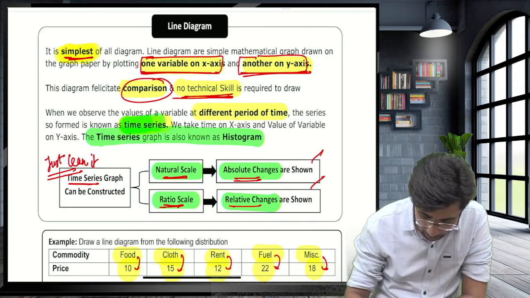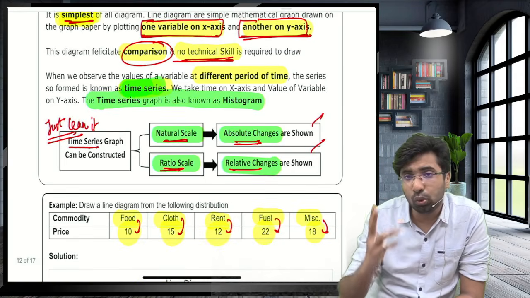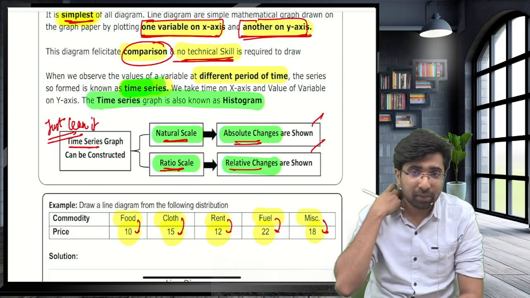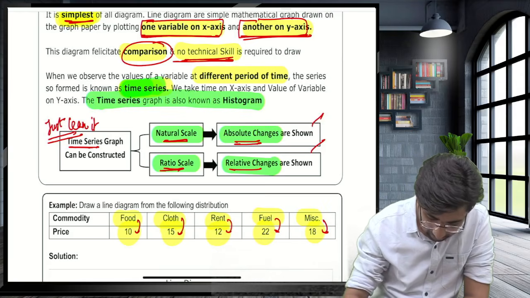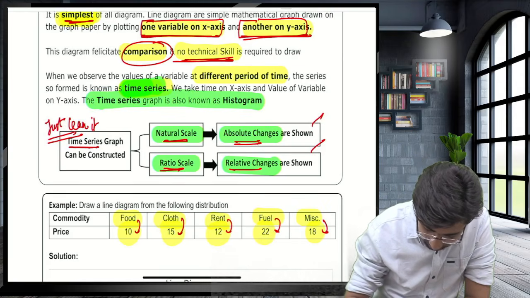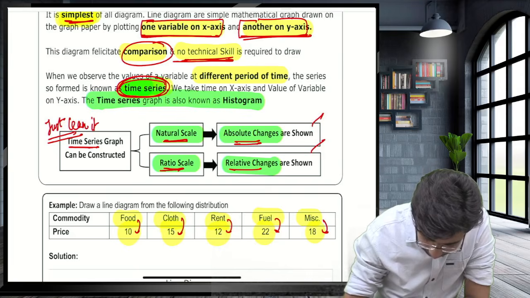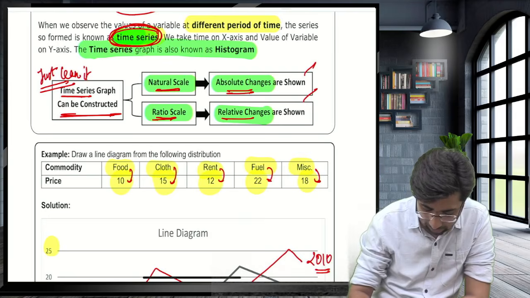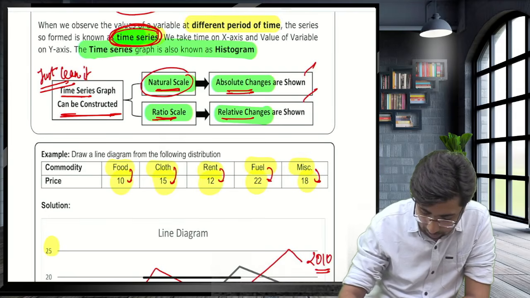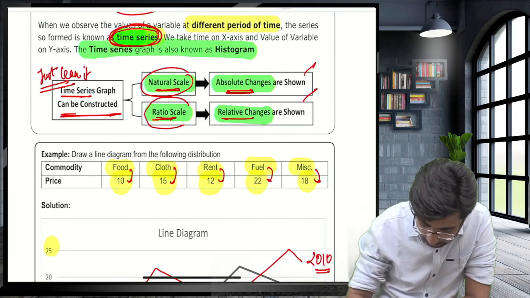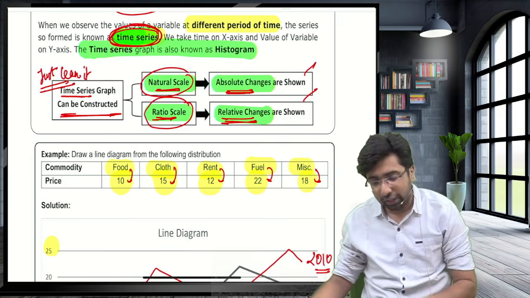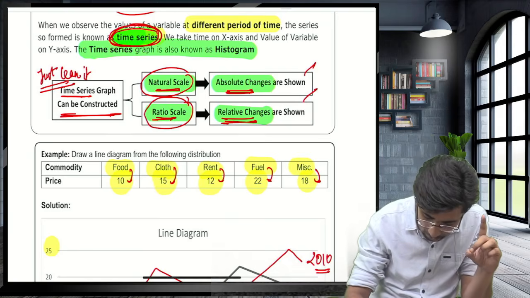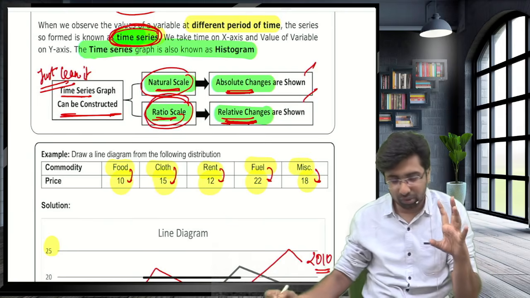Since, guys, if you are presenting the data of two different times, it will be named as time series, guys. Just learn it. Please keep this thing in mind. If you are using the natural scale, it will give you the absolute change, and if you are using a ratio scale, it will give you the relative change. If you are using a natural scale, the absolute changes are shown, and if you are using a ratio scale, the relative changes are shown. So just keep this thing in mind.